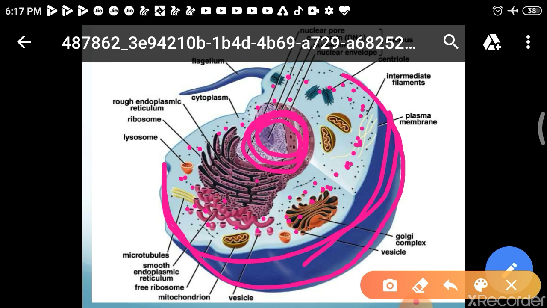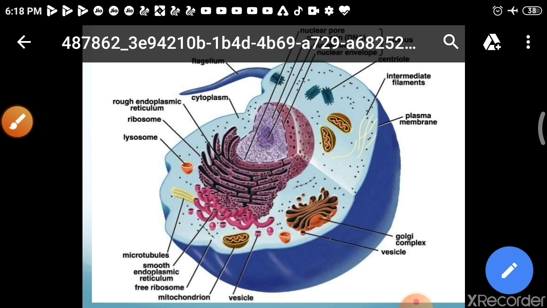Inside the cytoplasm, different organelles are floating, and we will discuss more about those organelles. What are those organelles? Mitochondria, Golgi bodies, endoplasmic reticulum, lysosome, ribosome, rough endoplasmic reticulum, microtubules, vesicles, and centrioles. We will see the different types of cell organelles one by one and discuss them in detail.